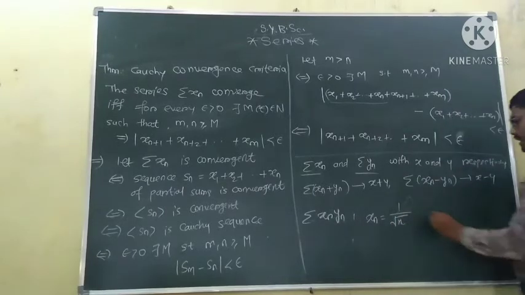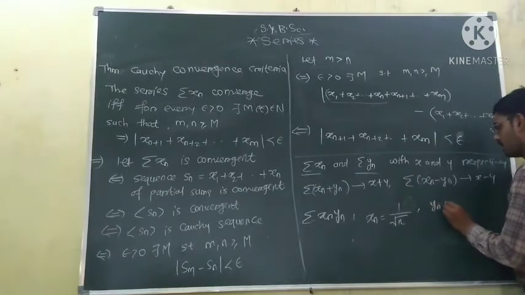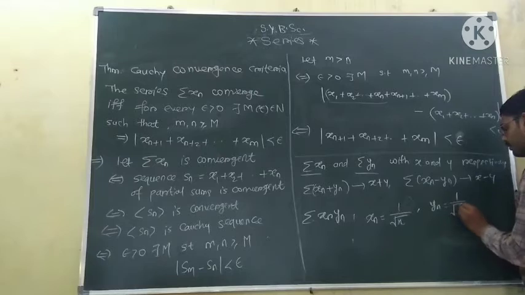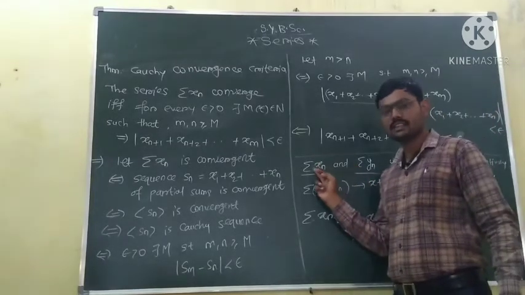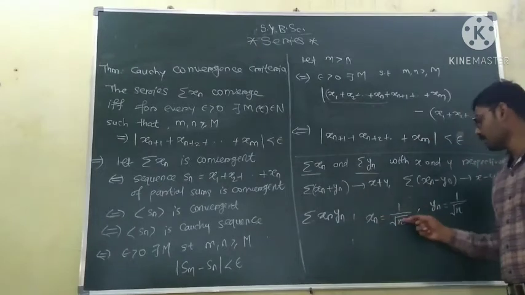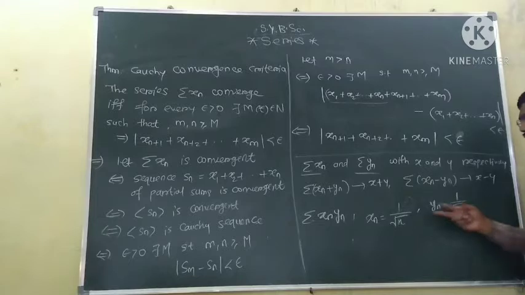So series xn is the series whose nth term is 1 by root n, and series yn is the series whose nth term is 1 by root n. So both series are the same.